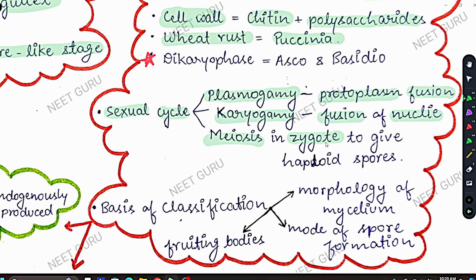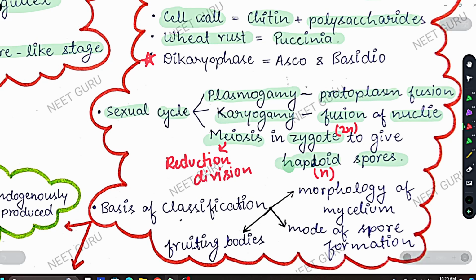Meiosis means reduction division. So after meiosis in the zygote, it will give rise to haploid spores. Haploid spores means they have only one set of chromosomes. So the zygote is 2n, and haploid spores have n chromosomes, that is half the original number of chromosomes. So this is meiosis or reduction division. This is the sexual cycle of fungi, having 3 steps, and these are the 3 steps you have to learn.